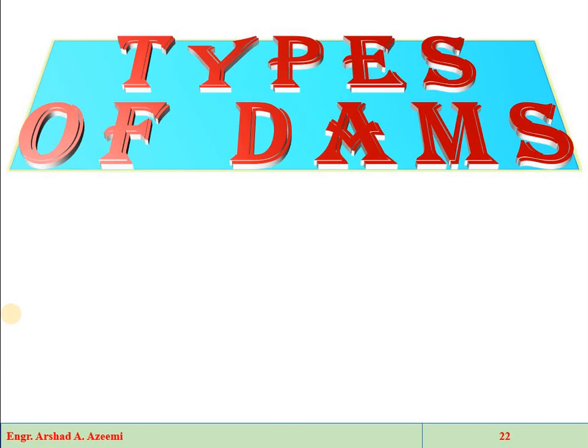Before going into the site selection and the factors affecting the construction of dams on a specific site, first we must know about the types of the dam, what the different types are and which type of dam we can construct. Then we can correlate the physical condition of the sites with the types of the dam, so we can select the best suitable and efficient dam structure for the given area.